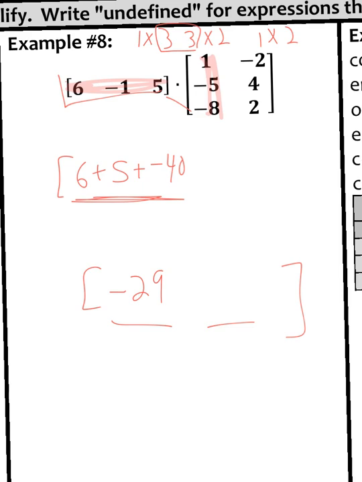Now remember, I have 2 numbers because it's a 1 by 2 matrix. So try it, do the same thing here. All right, so 6 times negative 2 is negative 12. Negative 1 times 4 is negative 4. And 5 times 2 is 10. Add all those together, I get negative 6.